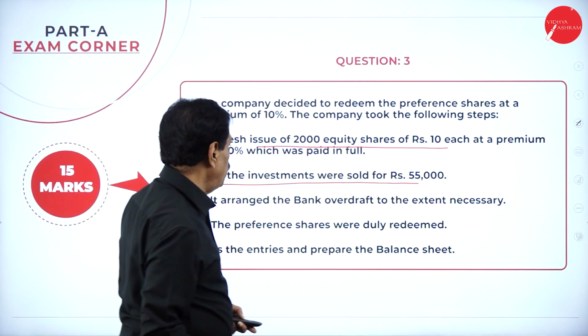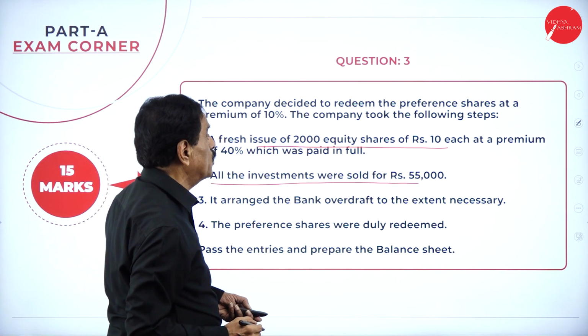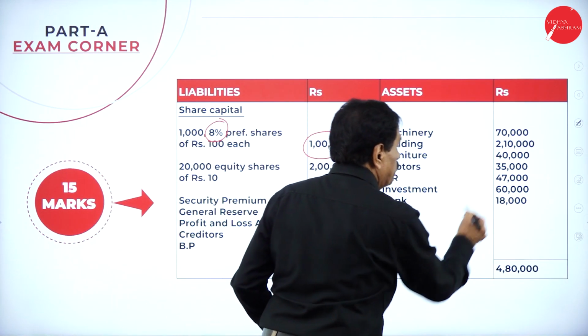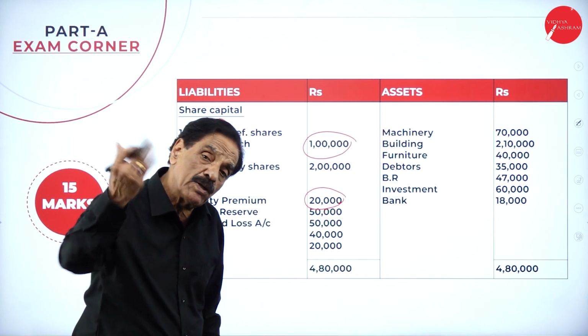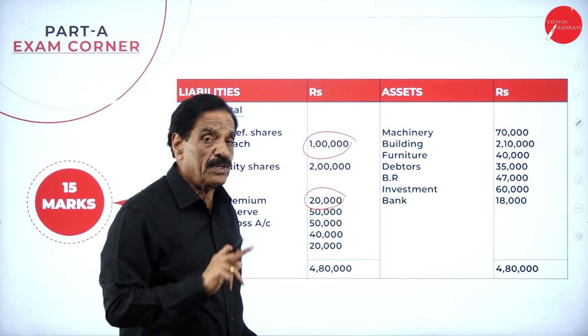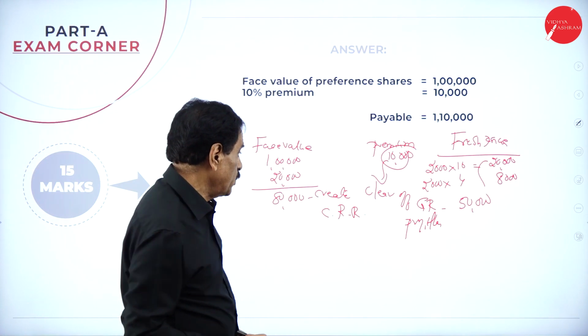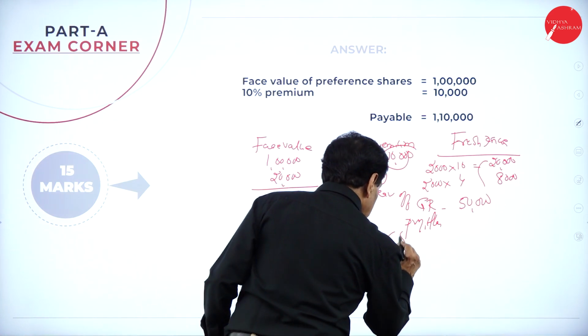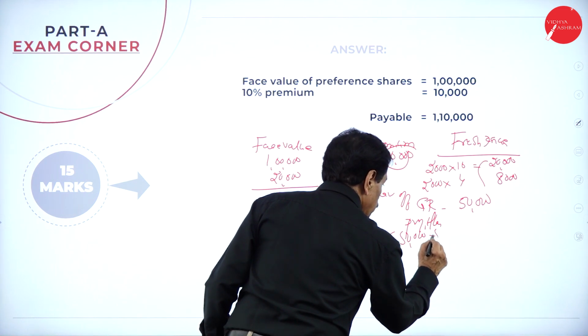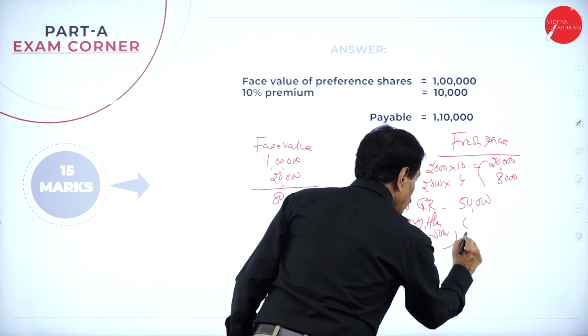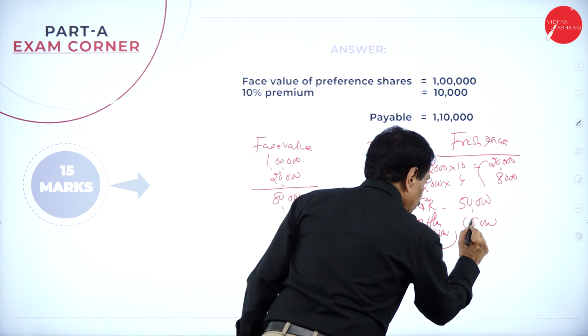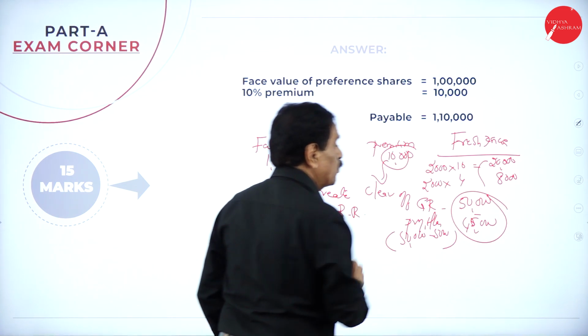See that your investment has been sold for 55,000. In your balance sheet, what's your investment? 60,000. It has been sold for 55,000 at a loss of 5,000. You suffered a loss of 5,000. So out of 50,000, how much loss we suffered? 5,000. So what's the amount available in the P&L account? 45,000. This is the amount available.